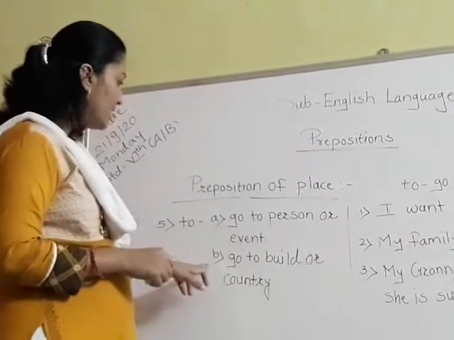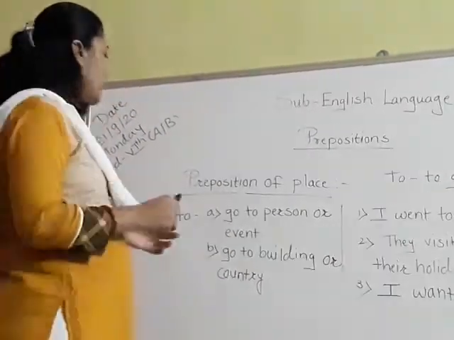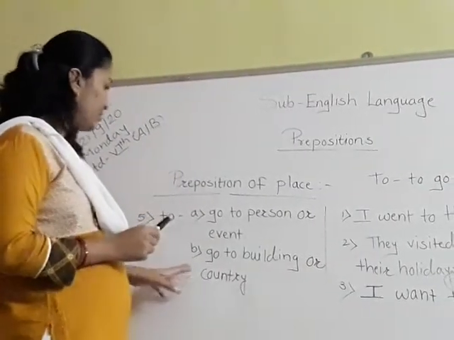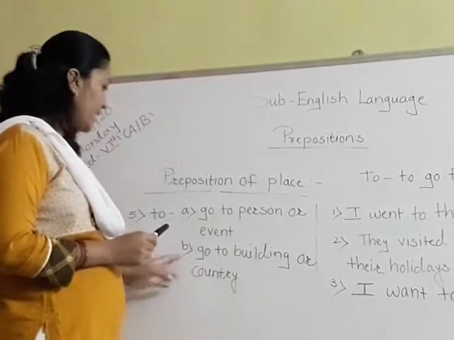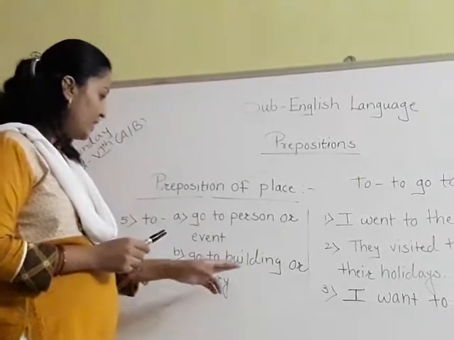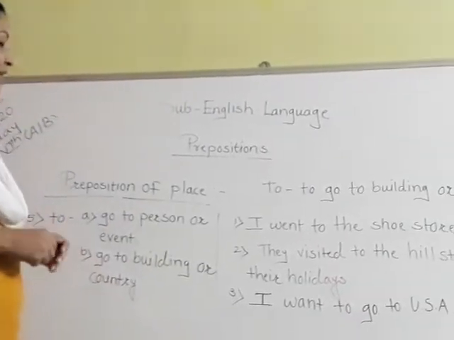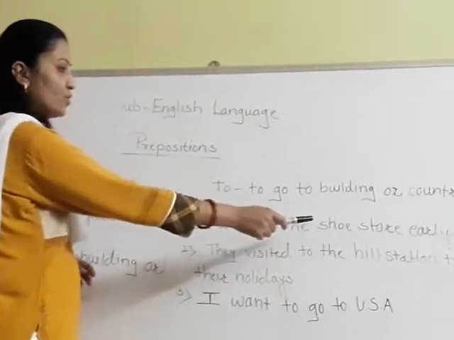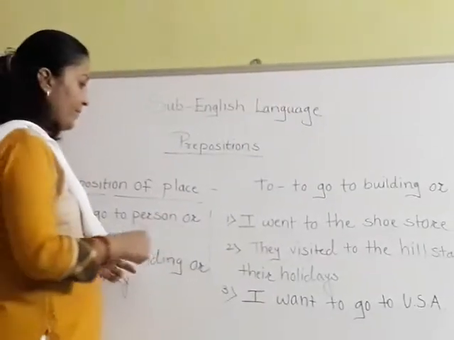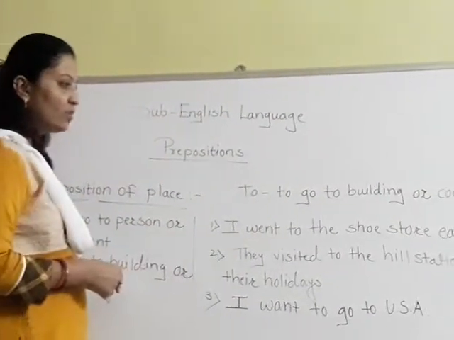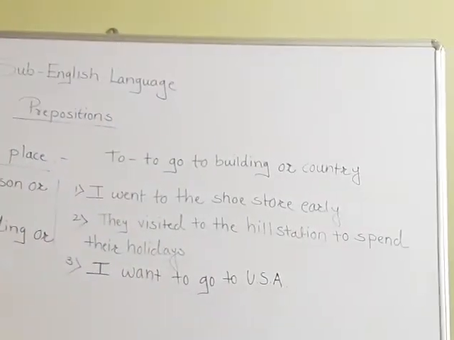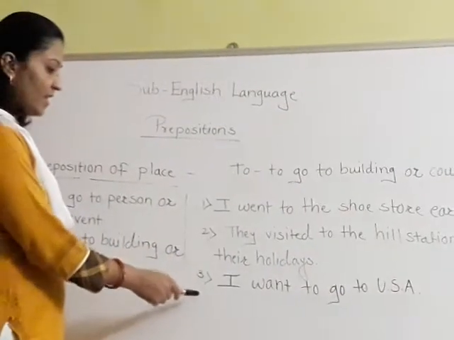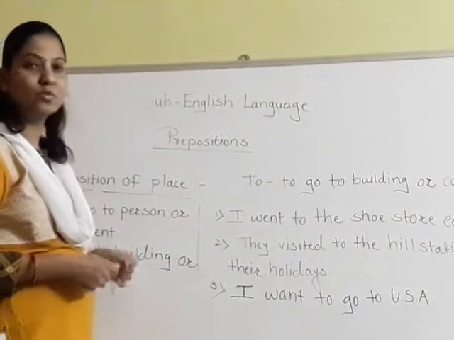Now let's see the second meaning of to. The second meaning of to is to go to a building or country. So see the first example, I went to the shoe store early. Second, they visited the hill station to spend their holidays. And the third sentence is, I want to go to USA.